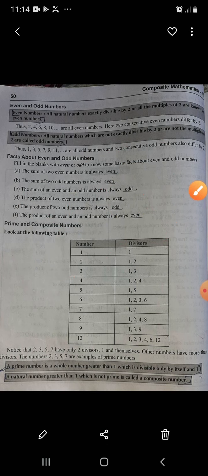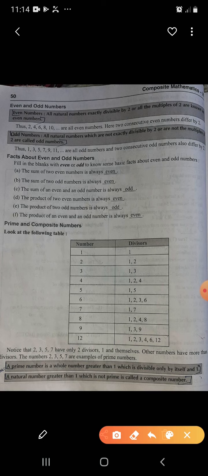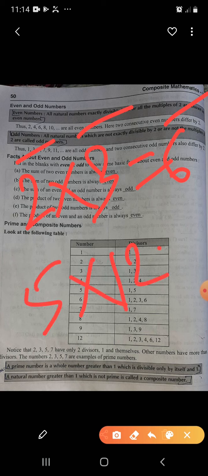The product of an even and an odd number is always even. If I say 2 into 3, the result is 6. The product of an even and an odd number is always even. You can take any example: 5 into 12, how much? 12 fives are 60. So the result is even, the product of an even and an odd number.